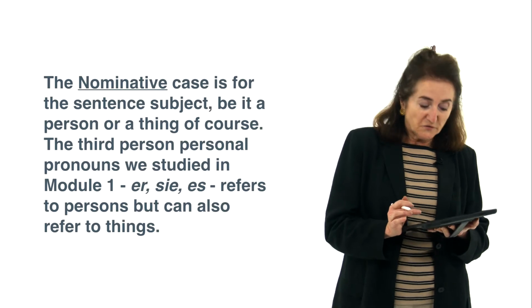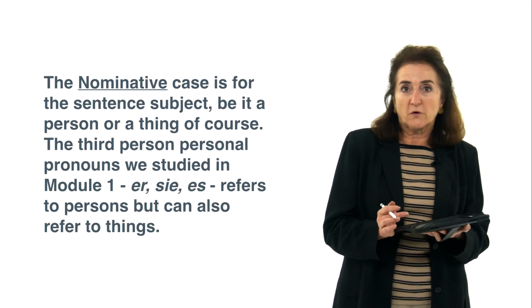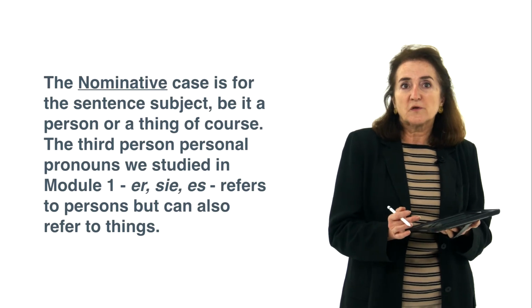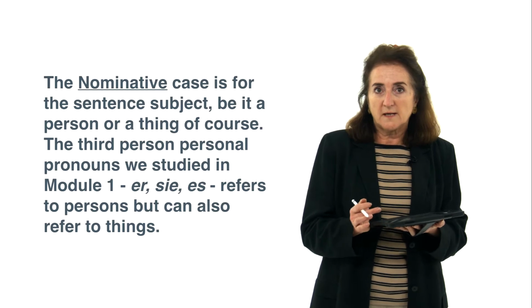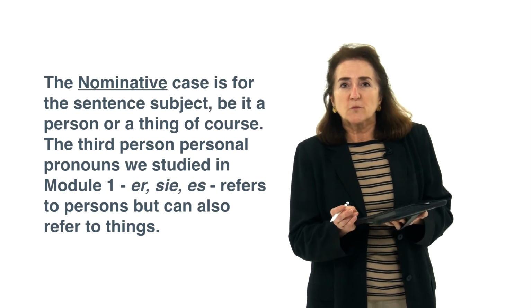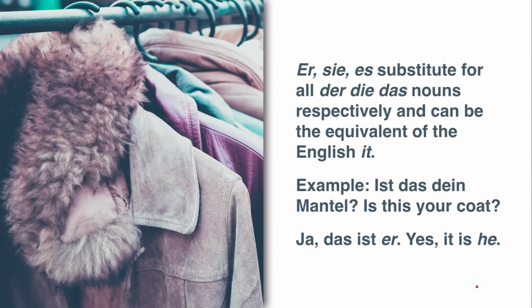The nominative case is the sentence subject, be it a person or thing. The third person personal pronouns we studied in Module 1, which are er, sie, es, refer to persons, but can also refer to things. So er, sie, es substitute for all der, die, das nouns, respectively, and can be the equivalent of the English it.